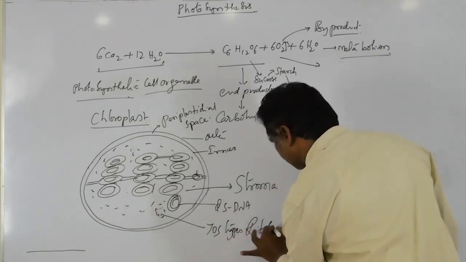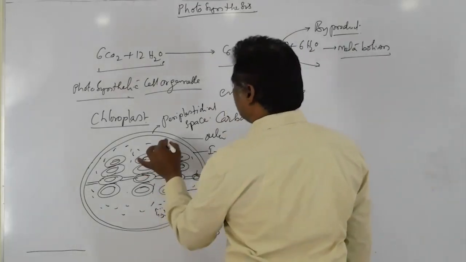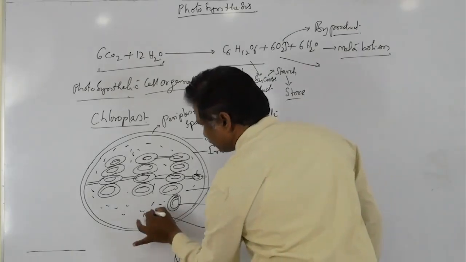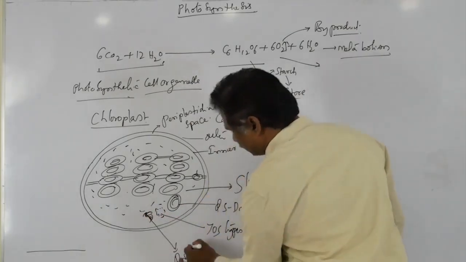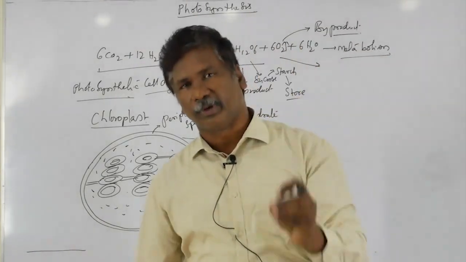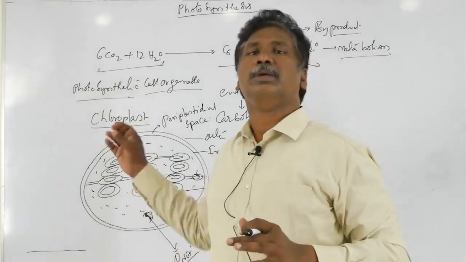These are involved in protein synthesis. Proteins are also present, and a small amount of RNA is also present. Finally, the enzymes which are required for the dark reaction are all present within the stroma.